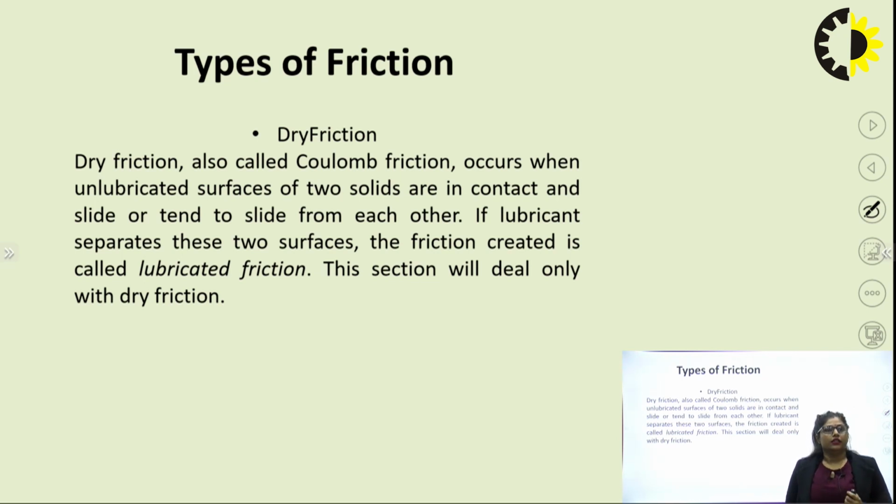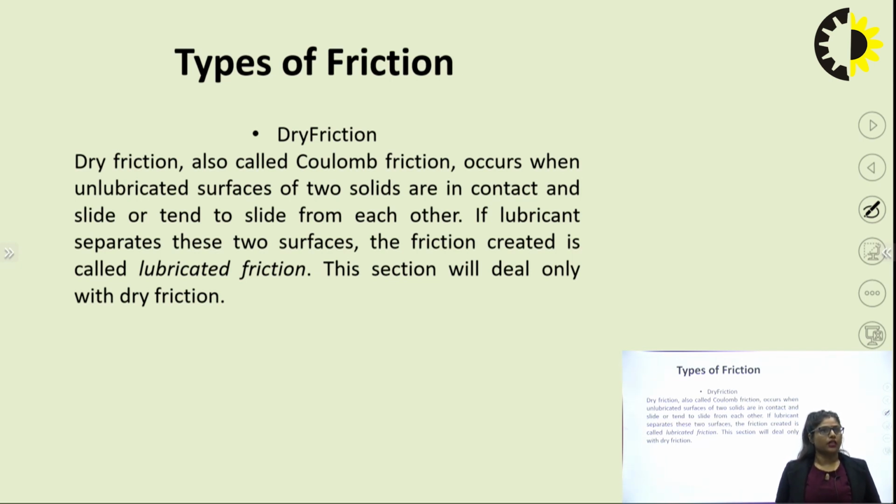Now, the types of friction. There are different types of friction. First one is dry friction. In our engineering mechanics, we will deal with dry friction, as we are dealing with rigid bodies. When we talk about other bodies, that is the strength of materials and other subjects related to structures. This is a basic subject related to civil engineering and also mechanical engineering. This lecture is useful for both civil and mechanical students.